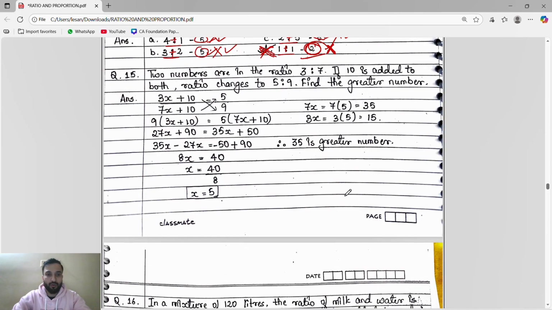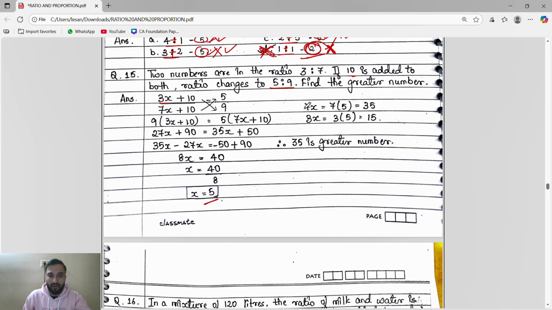We can do this easily. Two numbers are in the ratio 3 is to 7, so we will take the numbers as 3x and 7x. If 10 is added to both, the ratio becomes 5 is to 9. Then we will do the cross multiplication. I hope you know that with cross multiplication we will get x.